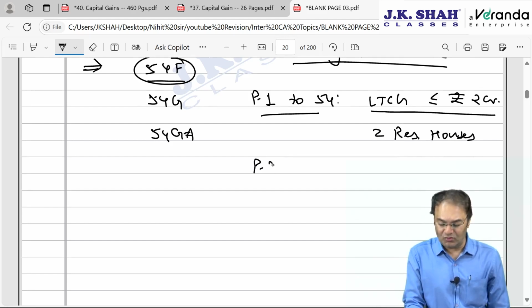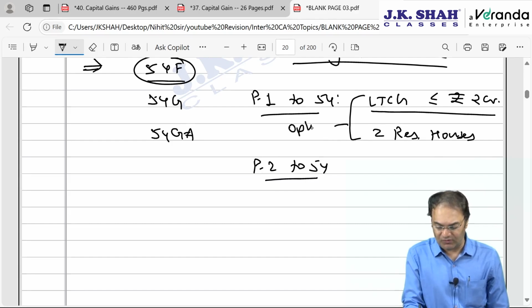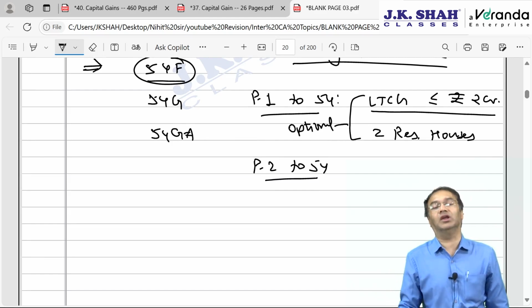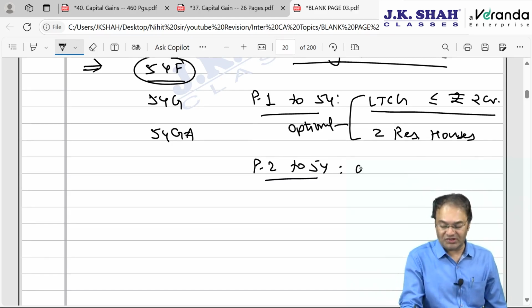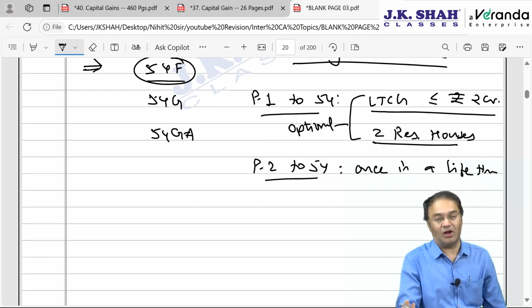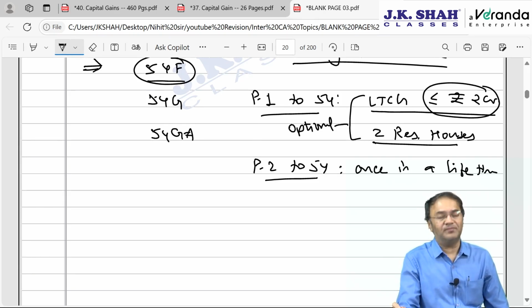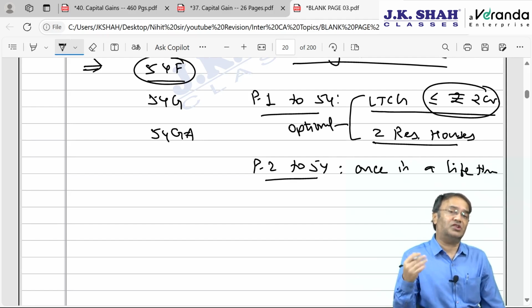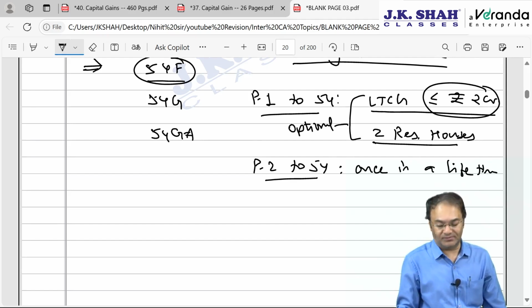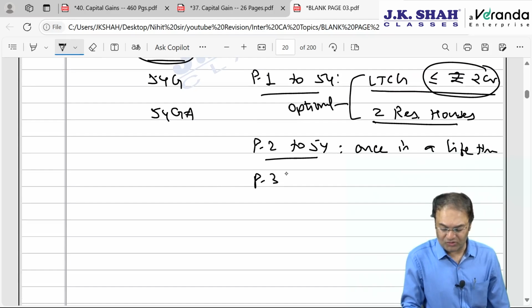However, whatever we discussed is optional. That is given in proviso 1 only. Optional. If the assessee doesn't want to do it, he may not do that. If he wants to do it, then only. However, as per proviso 2, this is a once in a lifetime opportunity. That means once the assessee has done this, he sold one house, bought two residential houses, with all other conditions fulfilled, then he cannot do this for a second time in his whole life. He can do it only once. That is what it is. And the third proviso to section 54 talks about the maximum 10 crore upper limit.